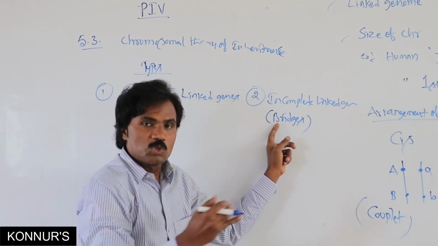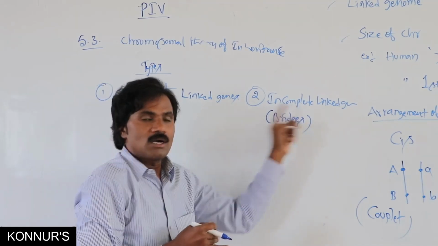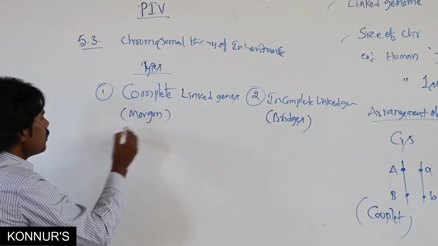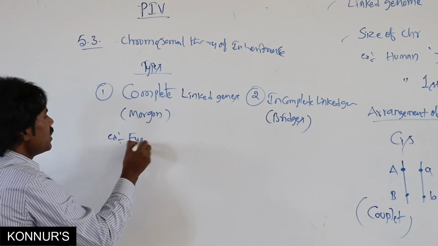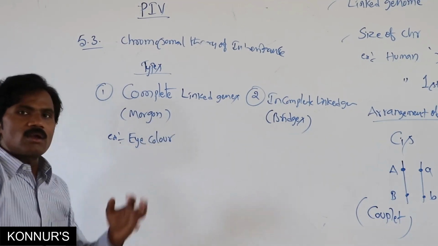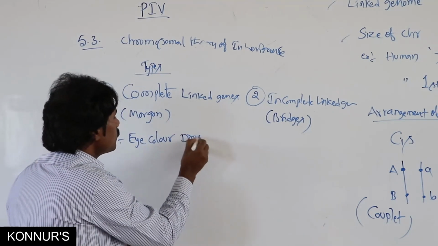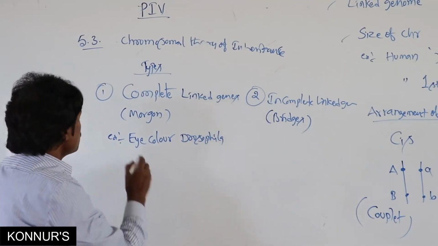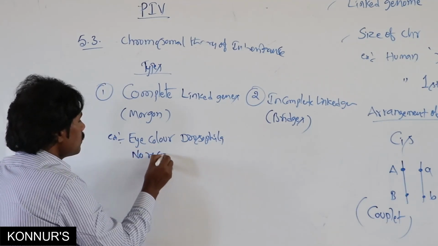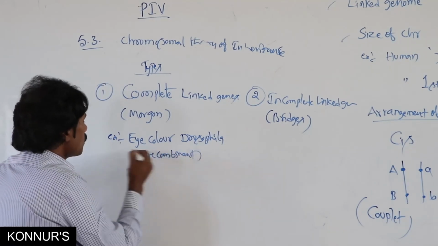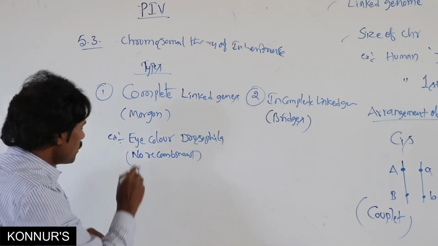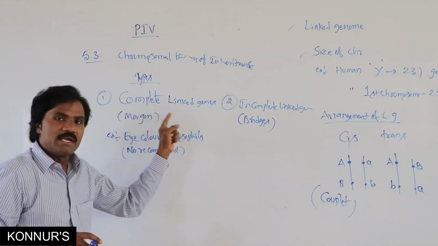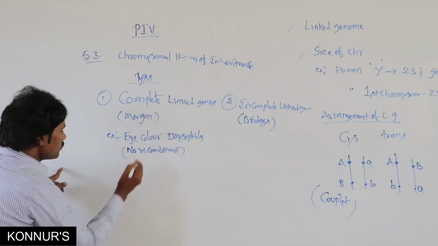Bridges, one among his students, also identified complete linked genes. For example, they took the eye color of Drosophila. Here there is no recombination.